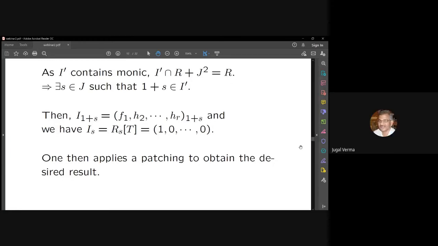Comments? There are some comments here. Okay. Ravi Rao is asking whether Murthy had Serre's problem in mind when he made his conjecture.